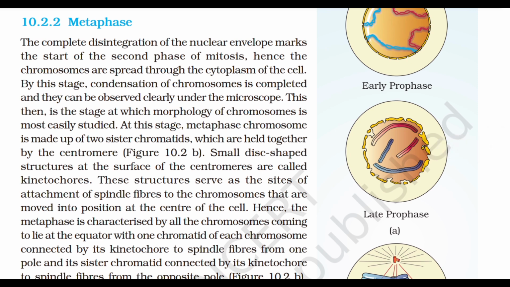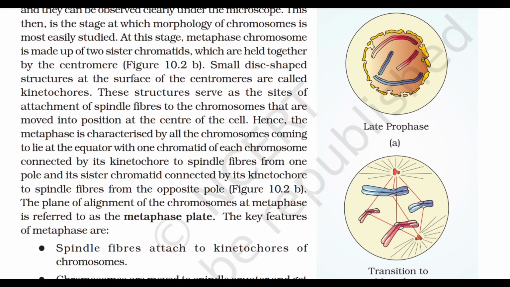10.2.2 Metaphase. The complete disintegration of the nuclear envelope marks the start of the second phase of mitosis. Hence, the chromosomes are spread through the cytoplasm of the cell. By this stage, condensation of chromosomes is completed and they can be observed clearly under the microscope. This then is the stage at which morphology of chromosomes is most easily studied. At this stage, a metaphase chromosome is made up of 2 sister chromatids which are held together by the centromere. Small disc-shaped structures at the surface of the centromeres are called kinetochores. These structures serve as the sites of attachment of spindle fibers to the chromosomes that are moved into position at the center of the cell.